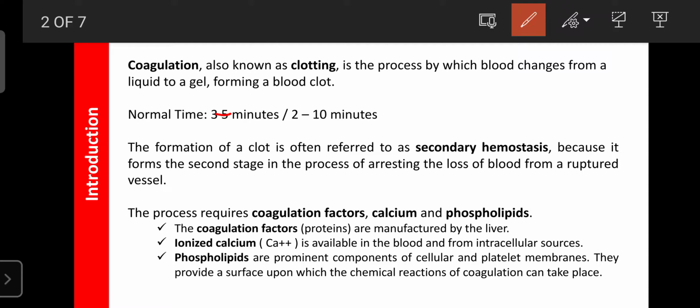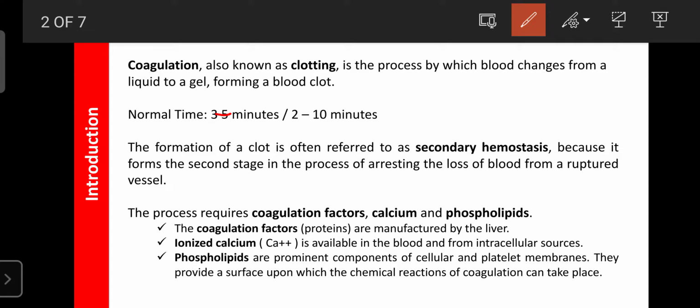For example, if the blood coagulation time is less than 3 minutes, it is responsible for blockage of the blood vessels, because within a fraction of a second the blood can clot. It can create problems in the flow of blood where the clot forms. That's why coagulation time should always be 2 to 10 minutes or 3 to 5 minutes.